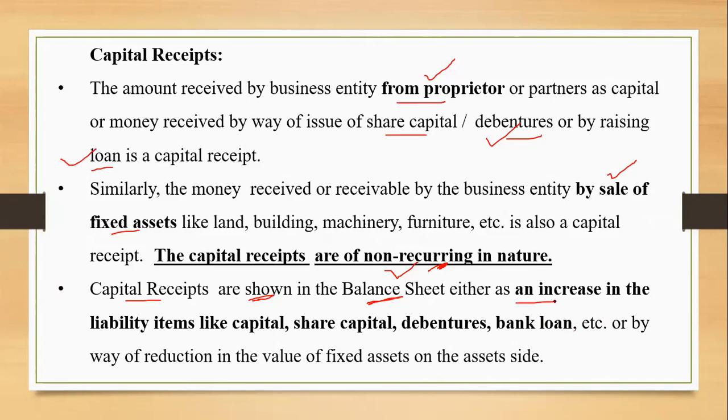Either it will be an increase in the liability, or a reduction in the value of the fixed asset. If it is an increase in liability, it will appear in the balance sheet on the liability side, and if it's a reduction in the fixed assets, that will appear in the balance sheet on the asset side. This is all about capital receipt.